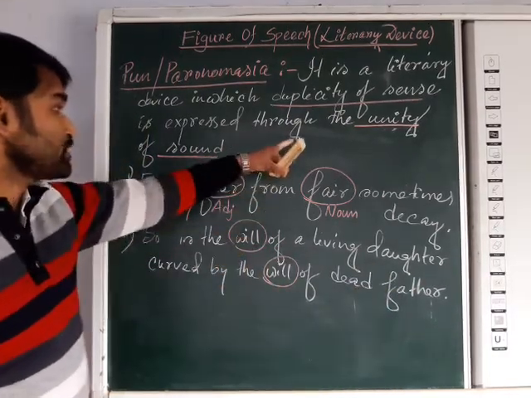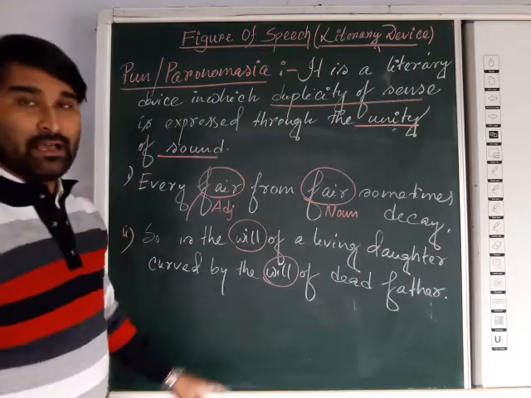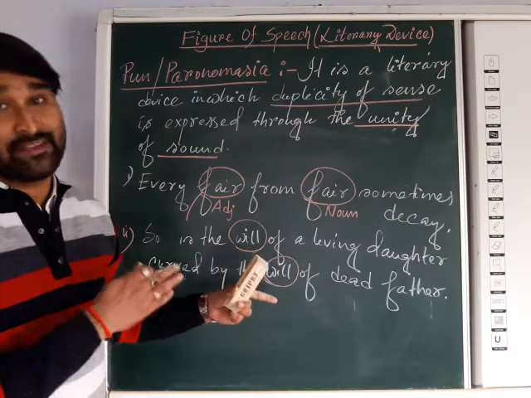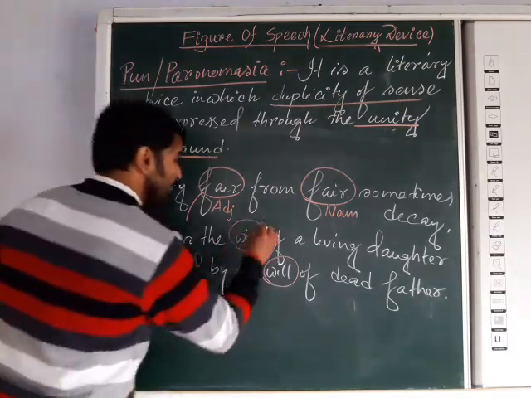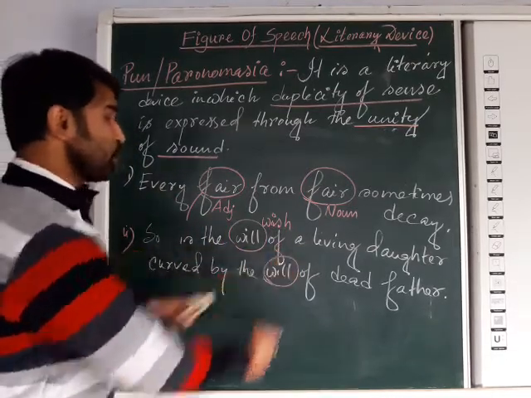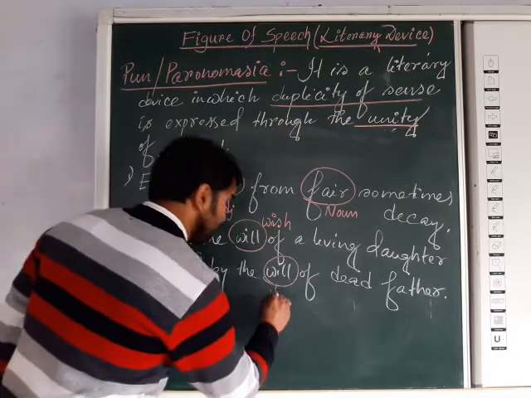Here the first will shows one sense. Even if they have unity of sound, they have different meanings. The first will means wish. So is the wish of a living daughter curbed by the will of a dead father. Here, what is the meaning of the second will?